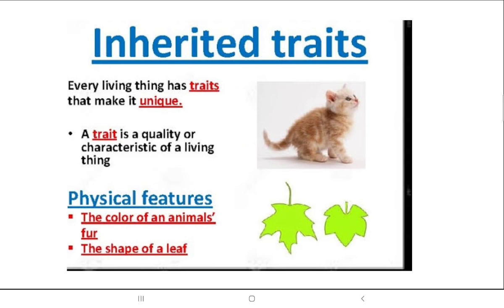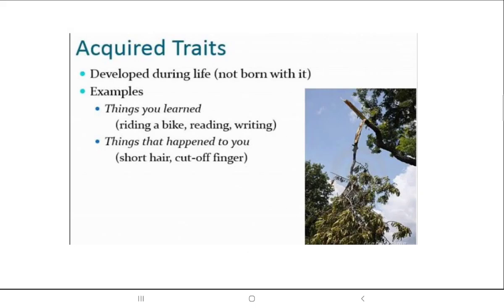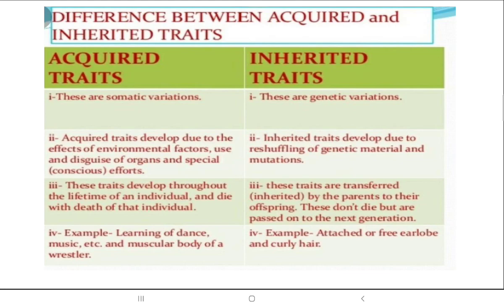Now inherited traits have that special feature which they acquire. Okay, and acquired traits are not born with. As you grow, you learn them from the environment.